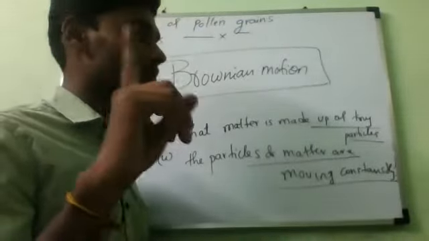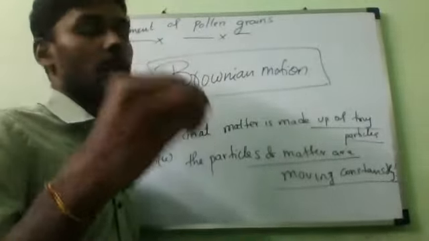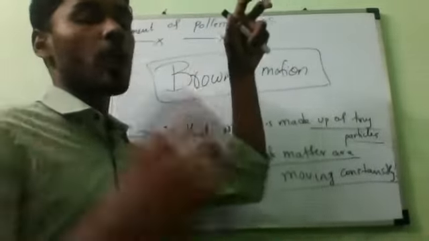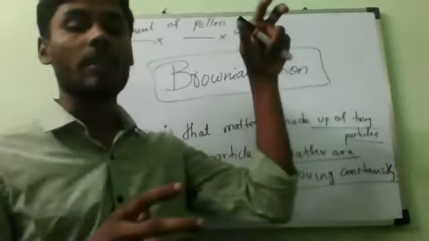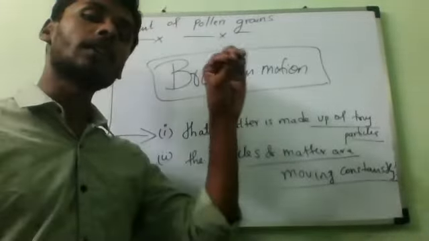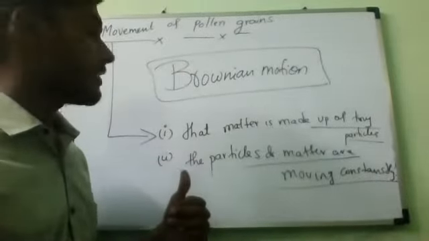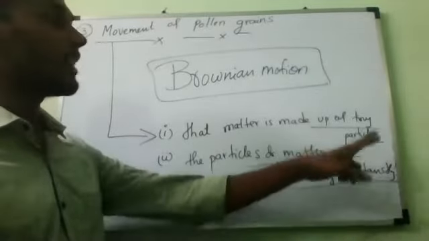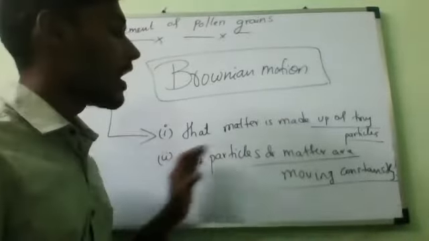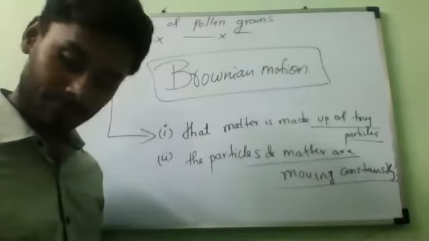What is the first experiment we have done? Dissolving, mixing potassium permanganate with water. The second one, mixing air and red brown bromine gas. And the third one, pollen grains with water or dust particles inside the air. These are the three experiments we have done for verifying that matter is made up of tiny particles, and that the particles present inside matter move in random directions. Is it okay?